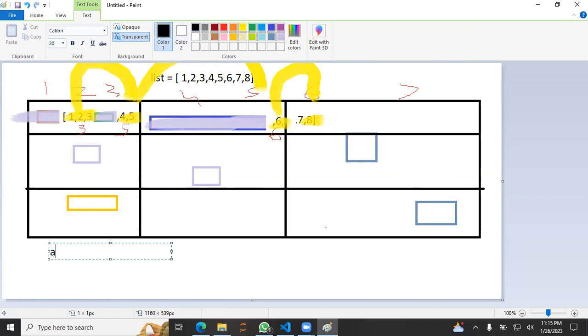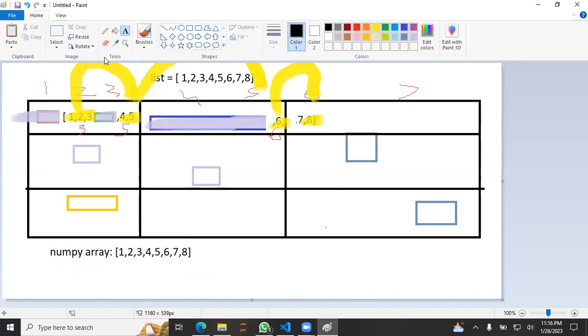It's stored in a contiguous way. Let's suppose I have a NumPy array that's the same as that, something like that, up to 7 and 8, and if I close that, okay, we are good to go.